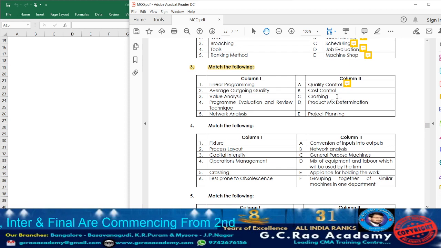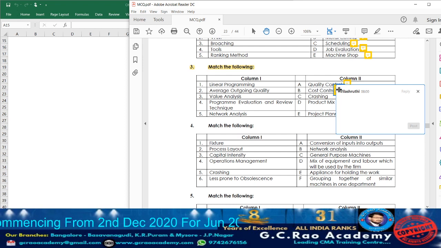Next, we have cost control. Cost control can be made with the help of what? Value analysis. So accordingly, beside cost control, you can take down point number 3.